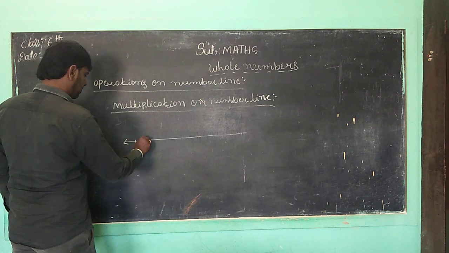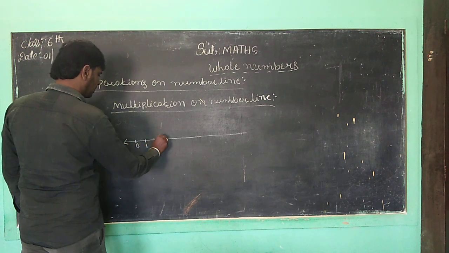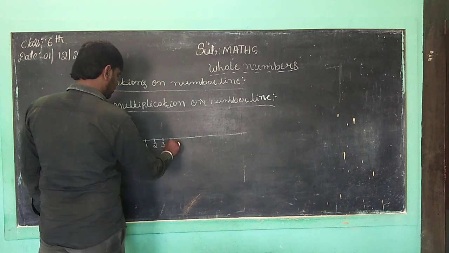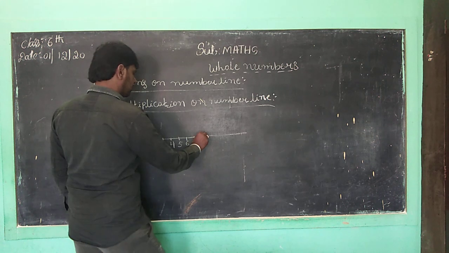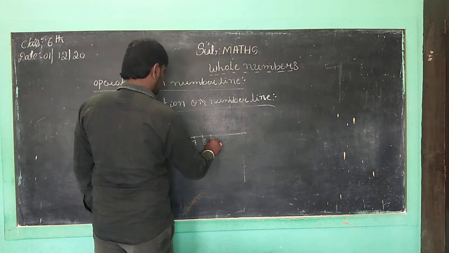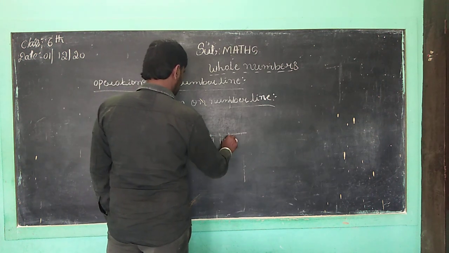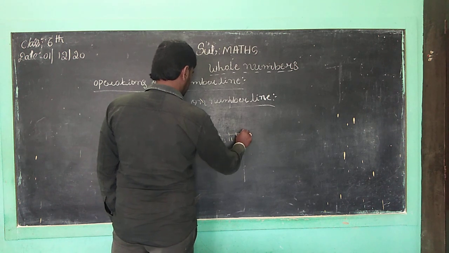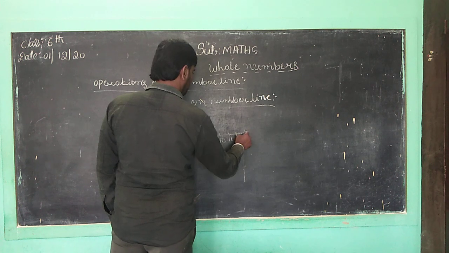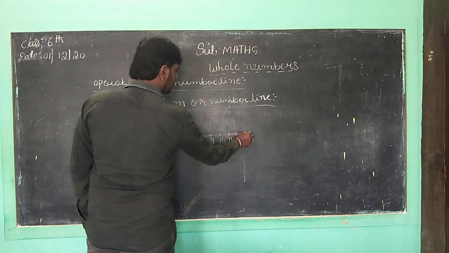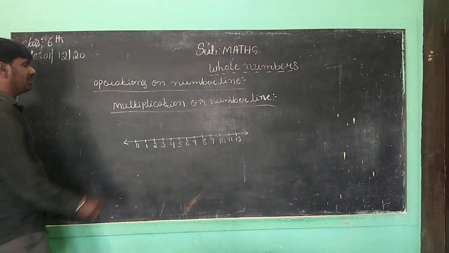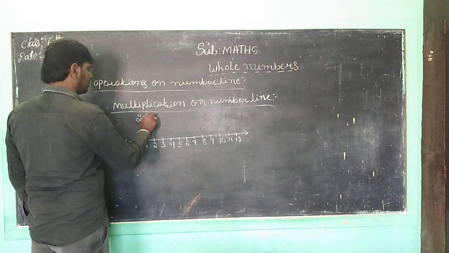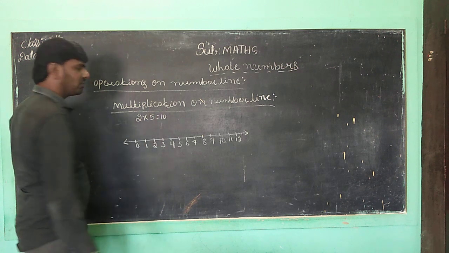0, 1, 2, 3, 4, 5, 6, 7, 8, 9, 10, 11, 12. Correct, children? Now you want to take, what is that? So 0 to 12 it is. Children, the multiplication is 2 into 5. 2 into 5 is equal to 10.